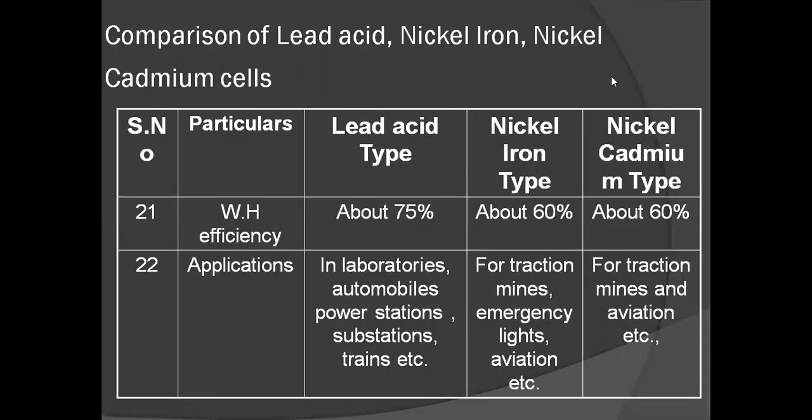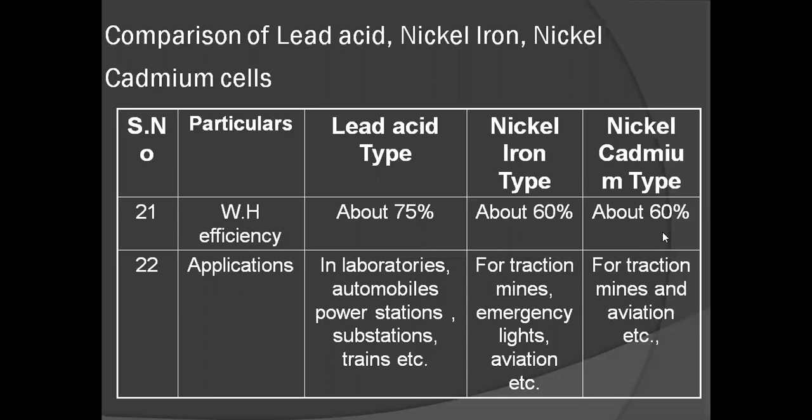The difference between cell and battery is, a cell is a single unit that converts chemical energy into electrical energy, and a battery is a collection of cells. The cell and battery both store the chemical energy and then convert the stored chemical energy into electrical energy.